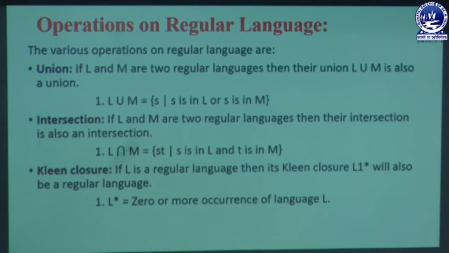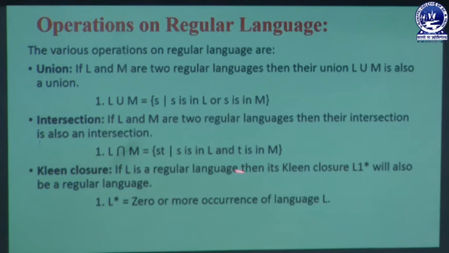Similarly, we have another part known as the Kleene closure property. In the Kleene closure property, if L is a regular language, then its Kleene closure, written as L star, is also a regular language.